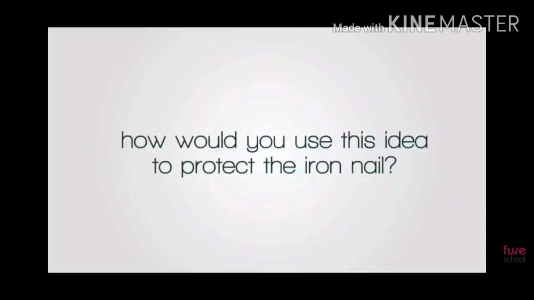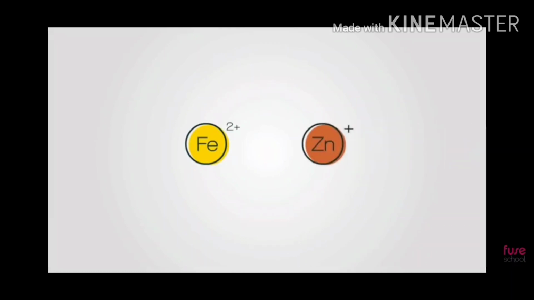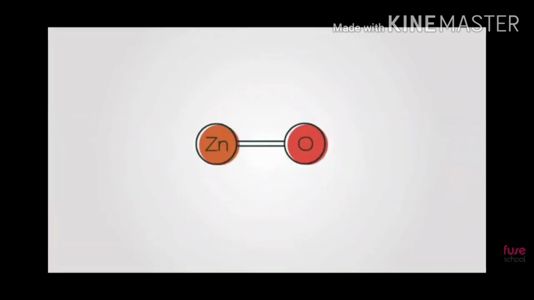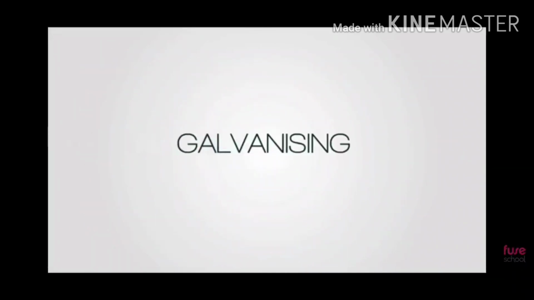Think of it. Iron and zinc. Zinc is more reactive than iron. So zinc obviously is going to react with oxygen to form zinc oxide, and over the iron nail this protective layer is formed, so it will not be reacting with the oxygen, and this is called galvanization.